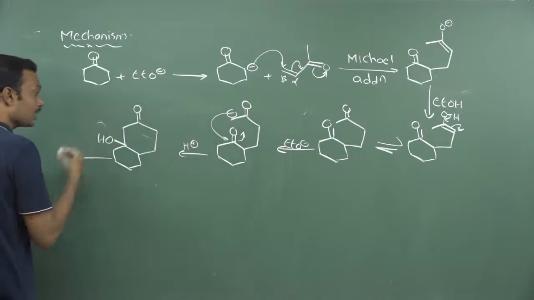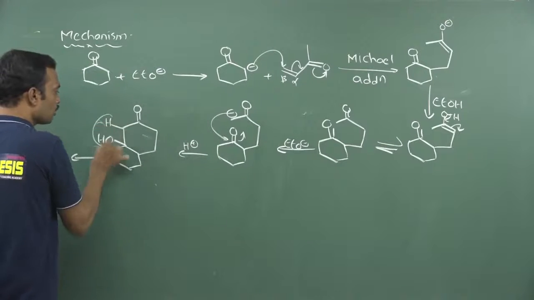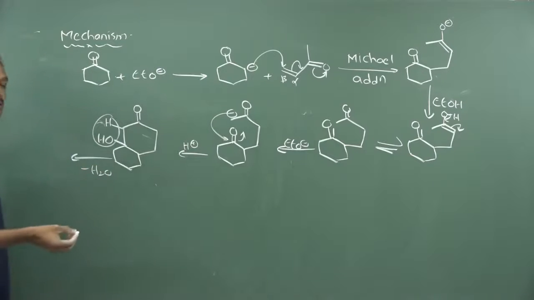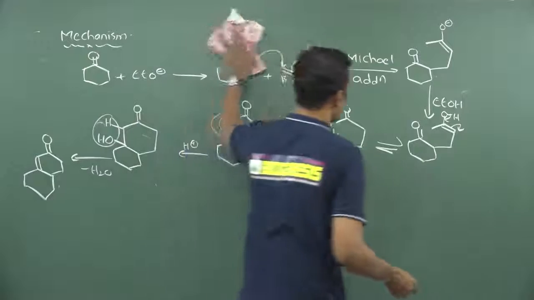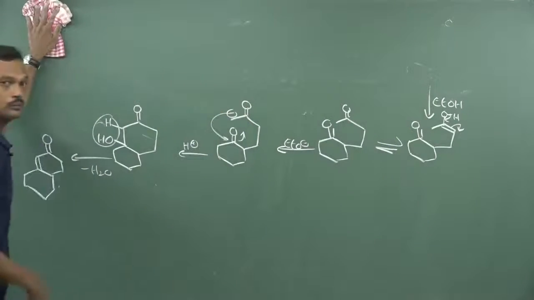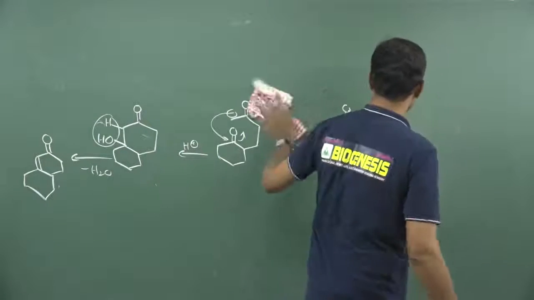Finally they may undergo dehydration. The base is also responsible for dehydration in aldol. Now the hydrogen and hydroxy are both removed in the form of a water molecule. This happens in basic medium only. And finally the alpha, beta unsaturated carbonyl is the resultant answer. So always remember, Robinson annulation is responsible for ring formation, the build up of rings.